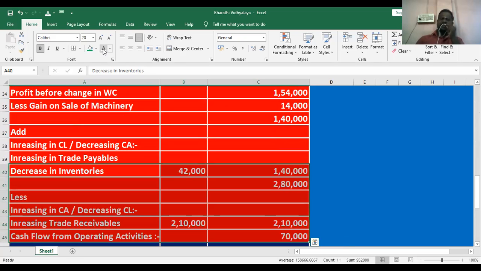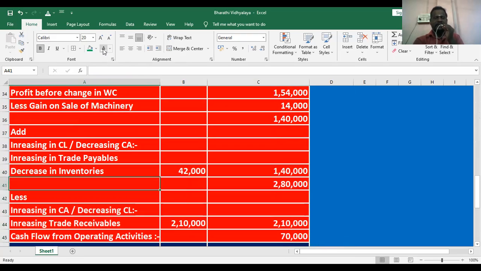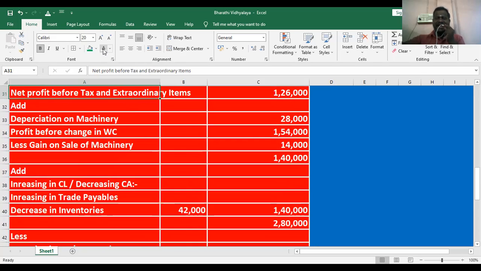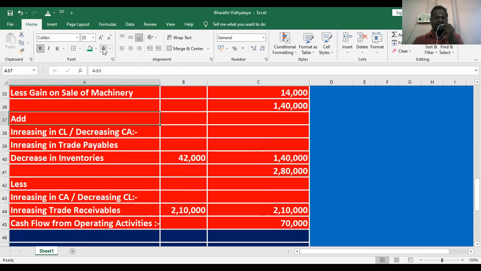If current liabilities are increased, it is to be added. If current liabilities are decreased, it is to be deducted. But for current assets, it is an inverse relationship: any increase in current assets will be deducted, and any decrease in current assets will be added. So that's why it is very easy. Current liabilities have a direct relationship; increase means added, decrease means deducted. Current assets have an inverse relationship. These are called changes in working capital.